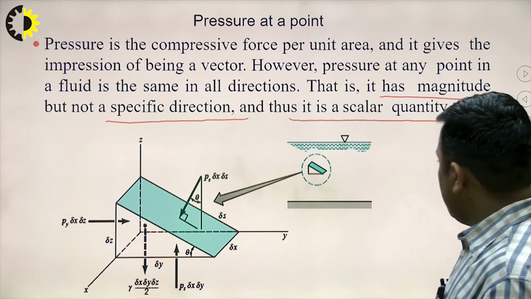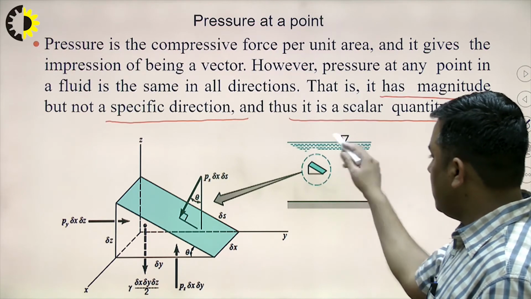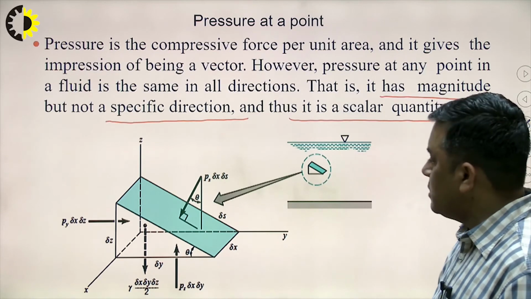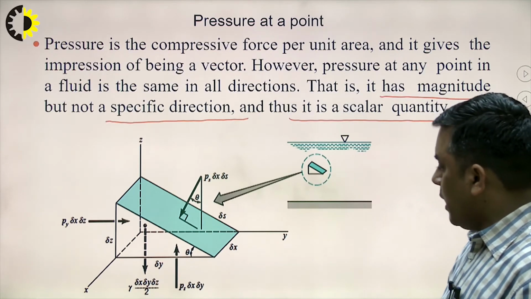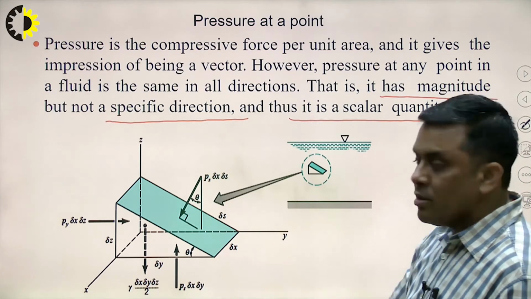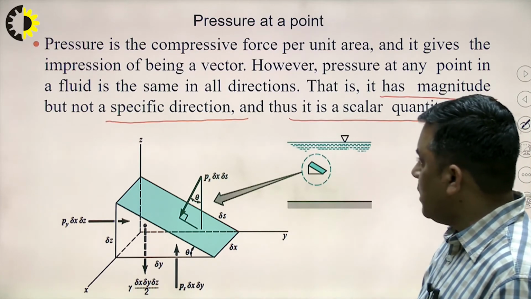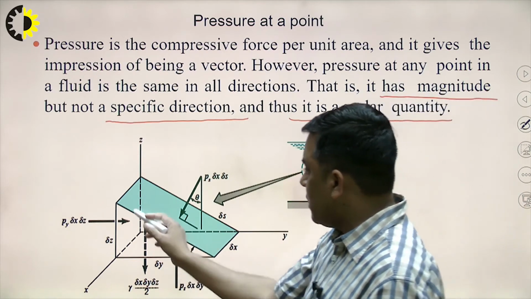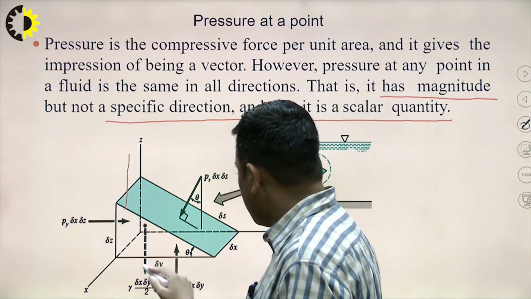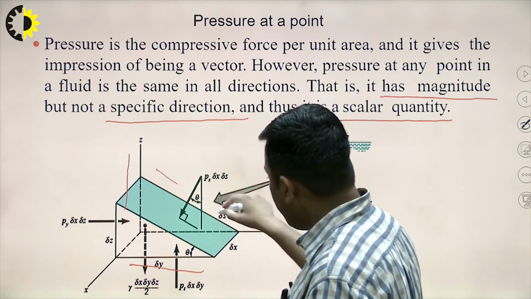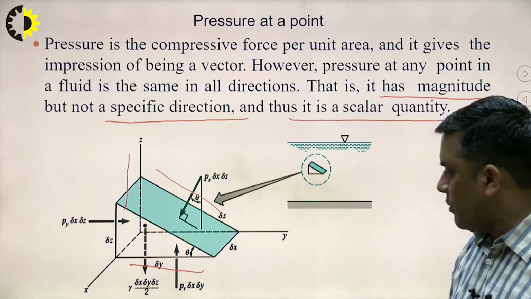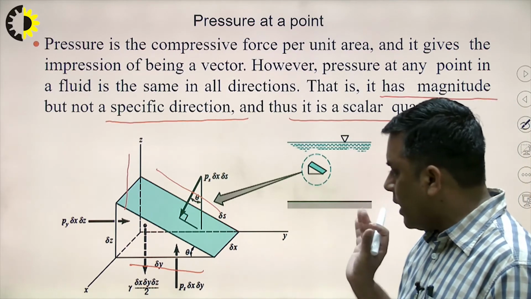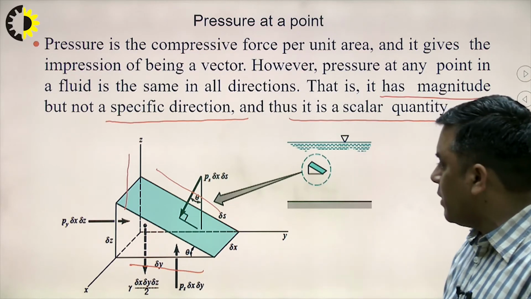Here we have a fluid, and from the fluid a triangular wedge-shaped element is taken for our consideration. Why is the triangular wedge element taken? Because we have to take care of different directions. Here the directions are different planes. One plane is in this direction, one plane in this direction, another plane in this direction. So 3 directions we are considering. And what are we considering? We are considering the pressure force and the weight. These 2 things we are considering here.